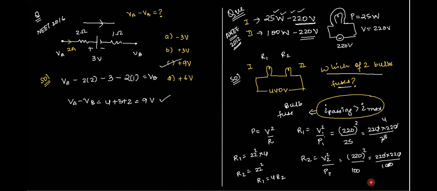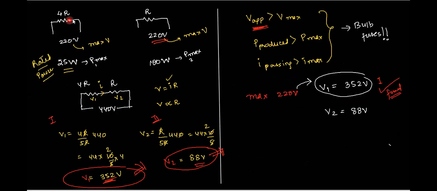Yes, go ahead. So what you can do is find out what is the current passing in this case, and then find out what is the current passing in this case. You will find that this current will be greater than this value but less than this value. Are you understanding? Let's say the maximum current here is I1, and the maximum current here is I2. When you find the current in the final scenario, you will find I is greater than I1, but I is less than I2. So because I is greater than I1, therefore the first bulb will get fused.